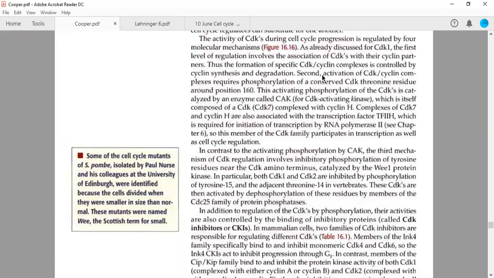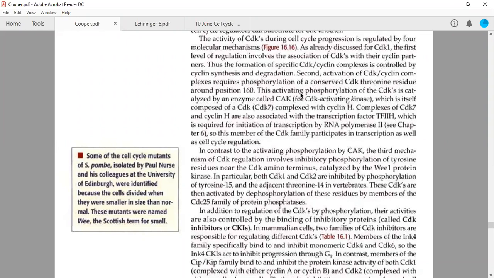Okay, the second molecular mechanism of regulation is that activation of CDK cyclin complexes requires phosphorylation of conserved CDK threonine residues around position 160. Actually, in CDK1, it is the 161st position. That is, threonine at 161 position or around this 160 position is required to be phosphorylated, because this is having some activating effects. So once it is phosphorylated, the CDK will be activated. The kinase activity will be activated.